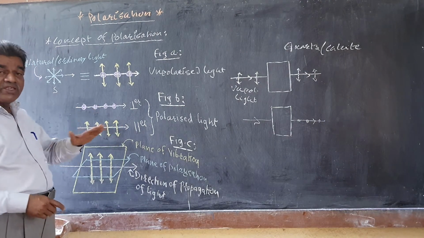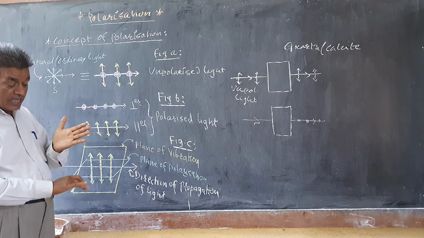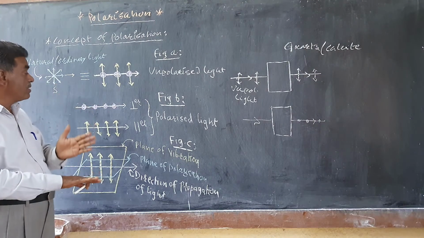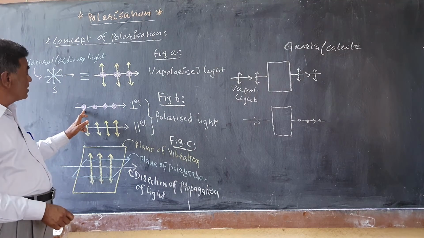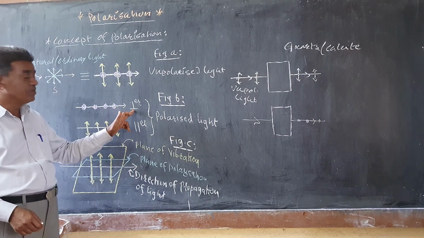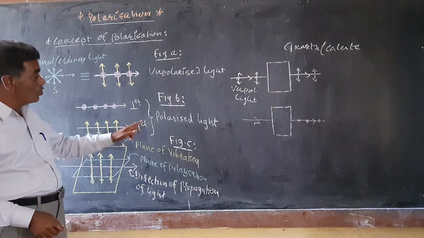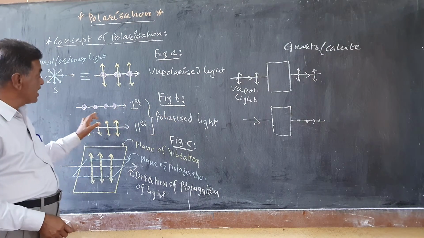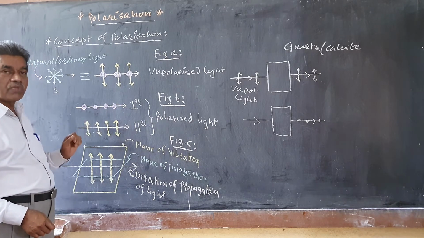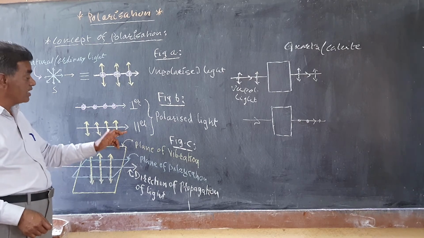While if the vibrations of the polarized light are perpendicular to the plane of paper or the ground, then it is represented by only dots on the direction of the propagation of the light. Such a light is known as polarized light. Polarized light can be represented by only the dots or only the lines on the direction of the propagation of light.